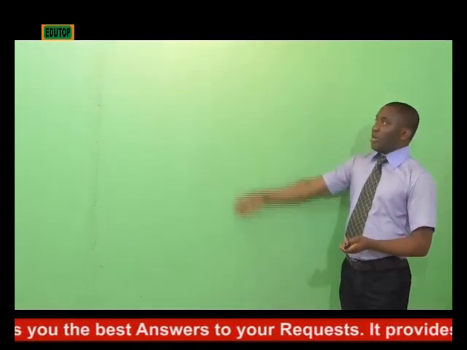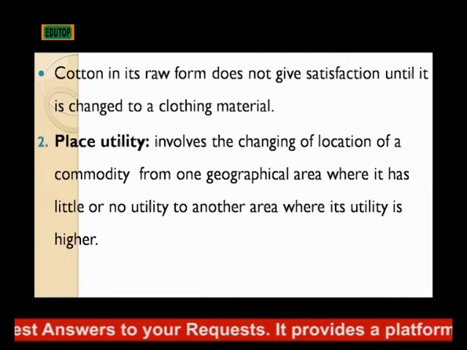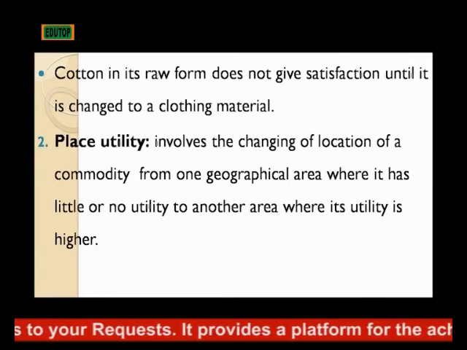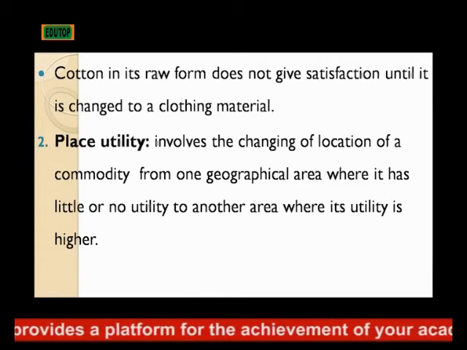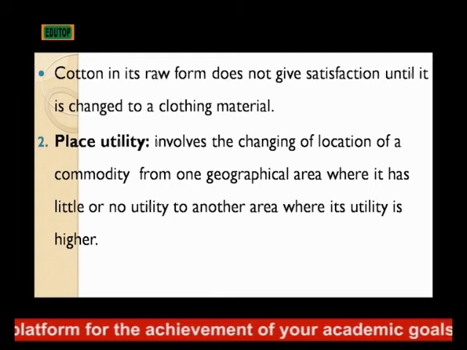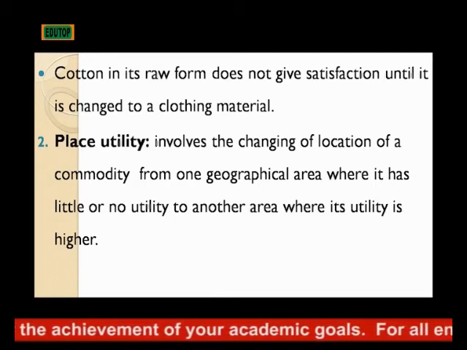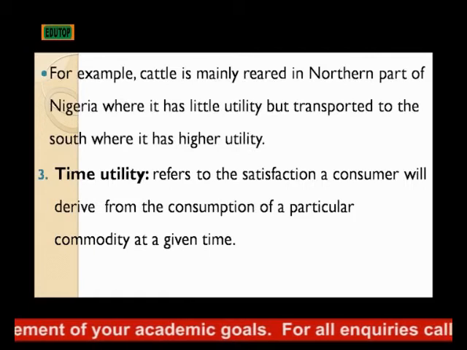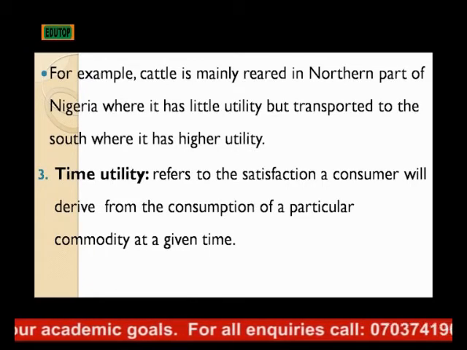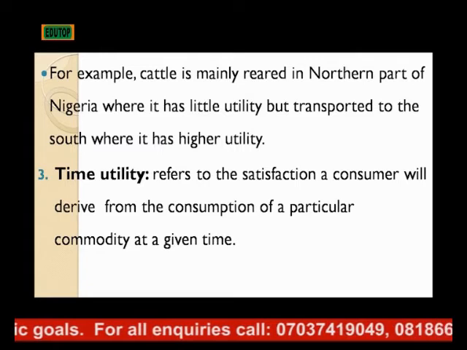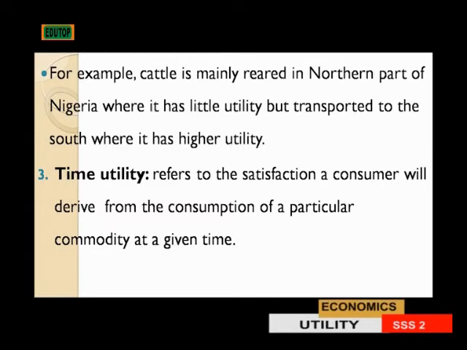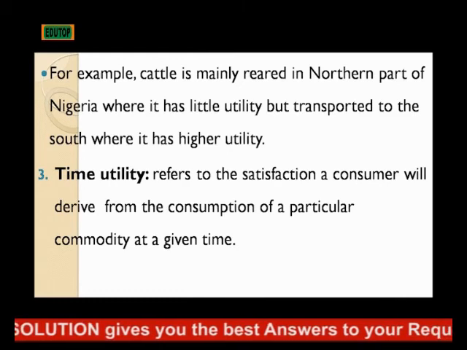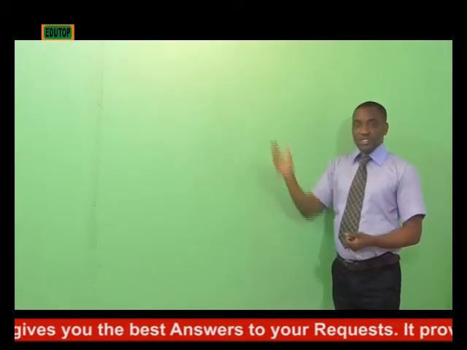Two, we have place utility. Place utility involves the changing of location of a commodity from one geographical area where it has little or no utility to another area where its level of utility is higher. For example, cattle is mainly reared in the northern part of Nigeria where it has little or no utility, but is later transported to the southern part where its level of utility is high. That is an example of place utility.